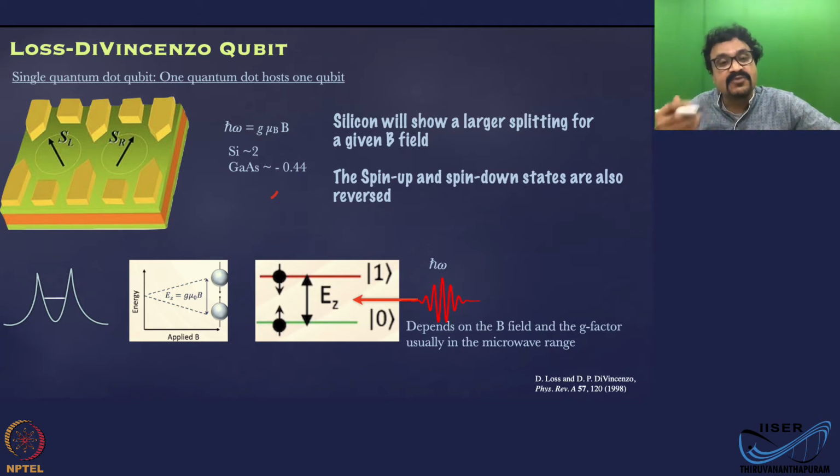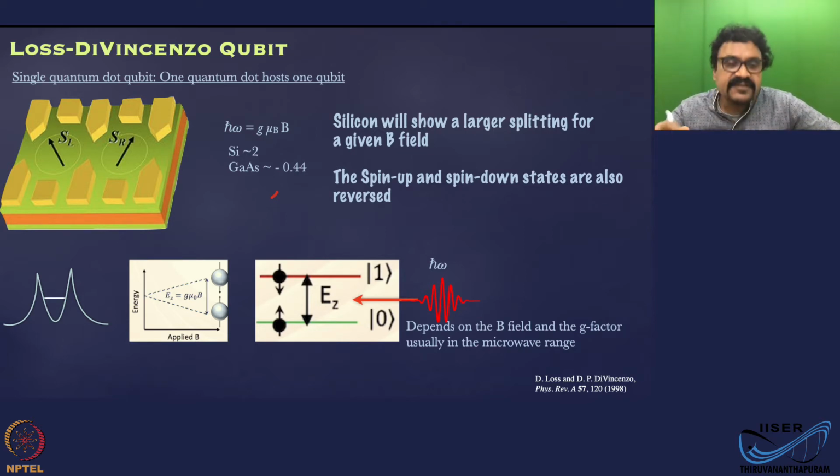The interaction between these two states can be turned on by applying electromagnetic radiation of appropriate frequency, which is usually in the microwave range, h bar omega equal to g mu_B B. So you can turn on this interaction between these two.